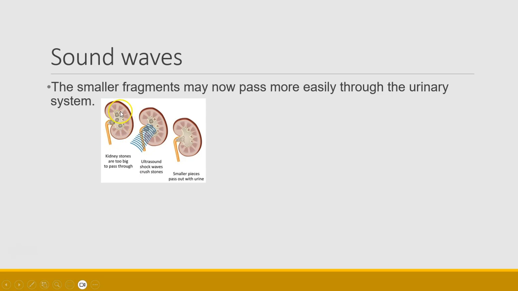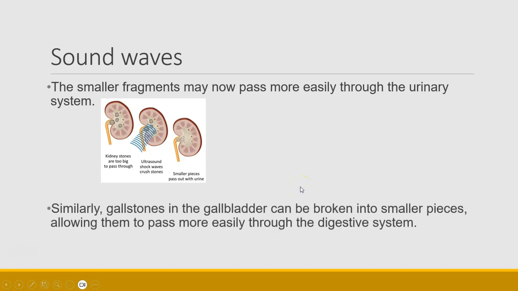So here we can see kidney stones that are too big to pass through the ureter. And here we can see that ultrasound is being used to break them up into smaller pieces. And now they've been broken up into smaller pieces so they can pass through the urinary tract. The same idea occurs with gallstones in the gallbladder that can also be broken into smaller pieces that then allows them to pass more easily through the digestive system so that they can be excreted.